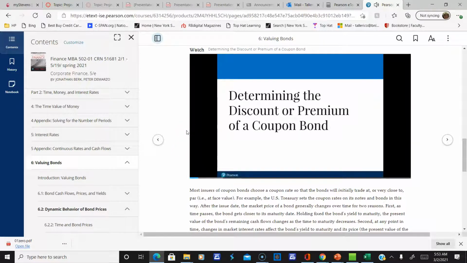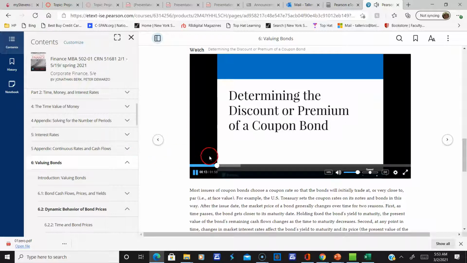Determining the discount or premium of a coupon bond. Okay, so we have 3 30-year bonds, each with a different coupon rate, and all having the same yield to maturity. So the question is, which bonds are trading at a premium and which bonds are trading at a discount?